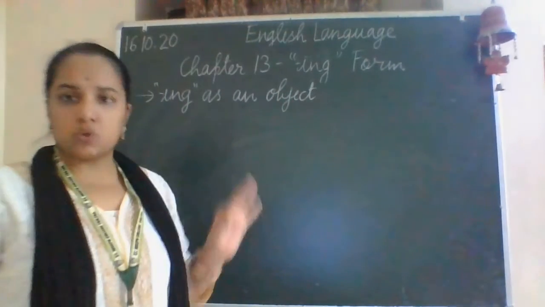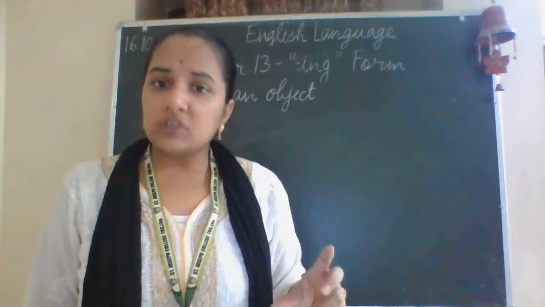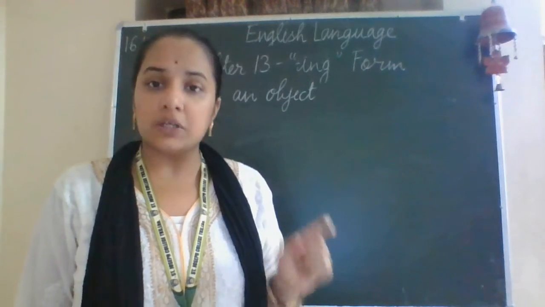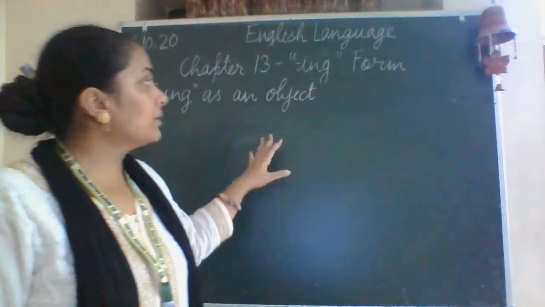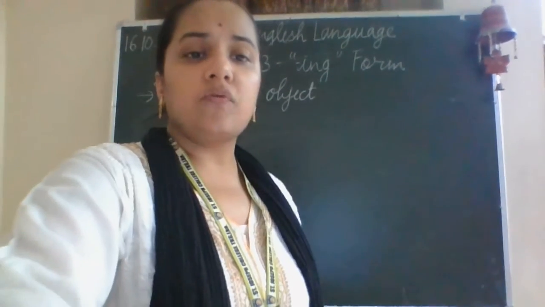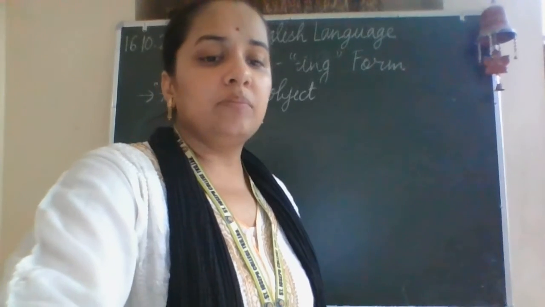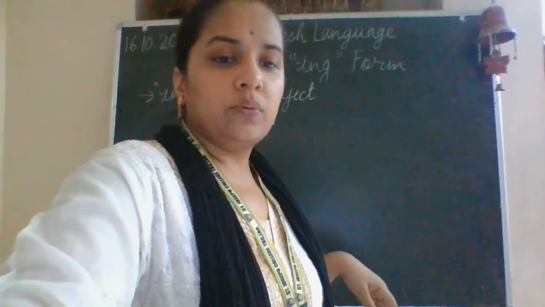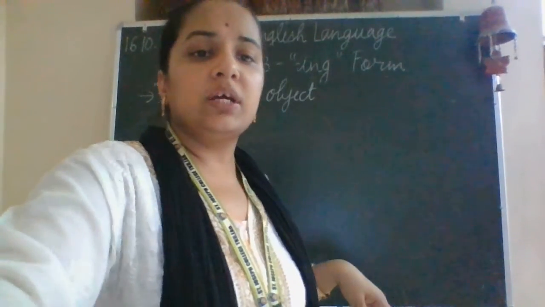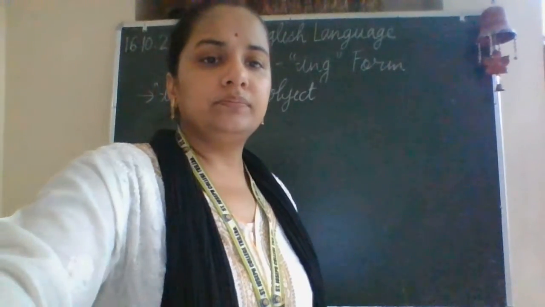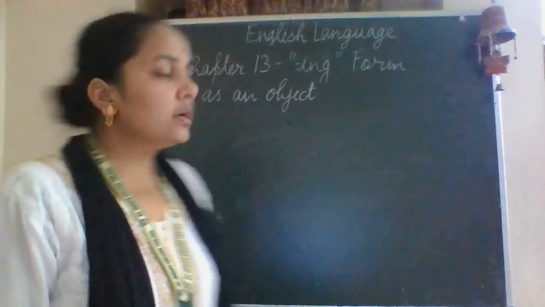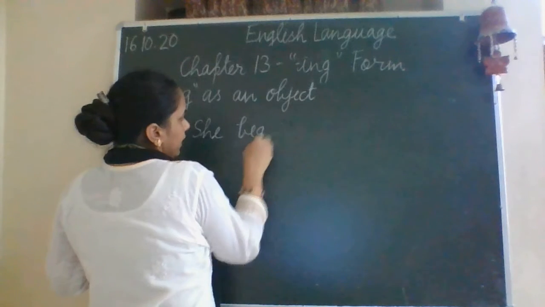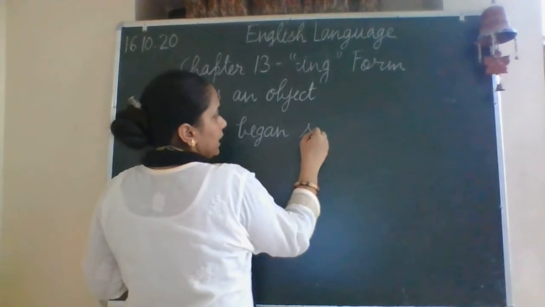What we have learned so far in the tenses is that the ing form of the verb was used as the verb only, in place of the verb. But what are the other uses of the ing form? It can be used as an object also. How can we use it as an object? For example, "She began singing."